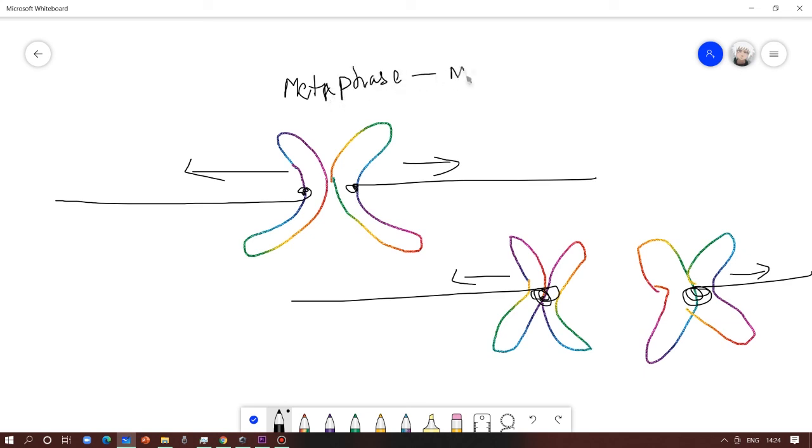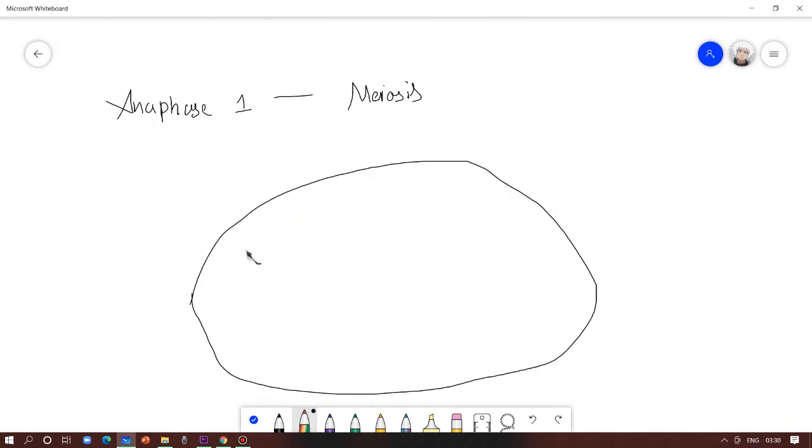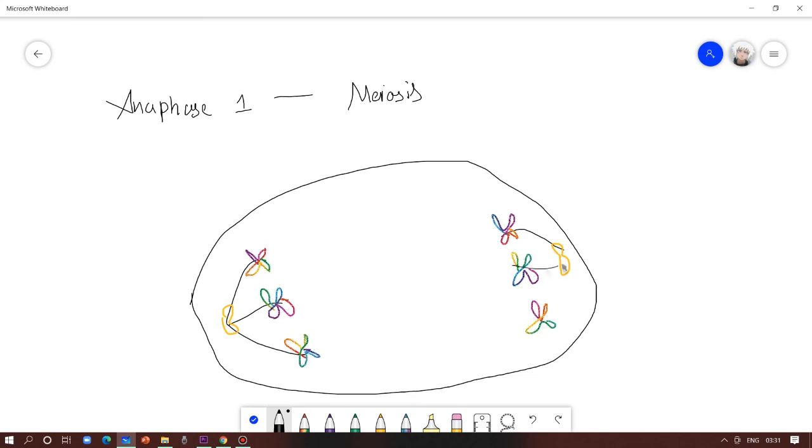We are not pulling the sister chromatids. The sister chromatids still stay together, but instead of that, the pairs are pulled apart to the other side of the pole. And this pulling process will intensify in the anaphase 1 of meiosis 1. In the anaphase 1 of meiosis 1, unlike the anaphase of mitosis, where the sister chromatids are pulled apart, the homologous chromosomes are separated. The husband and wife get separated instead of the conjoined twins.